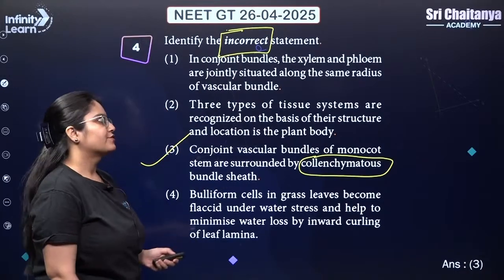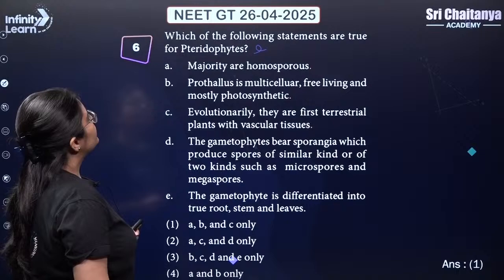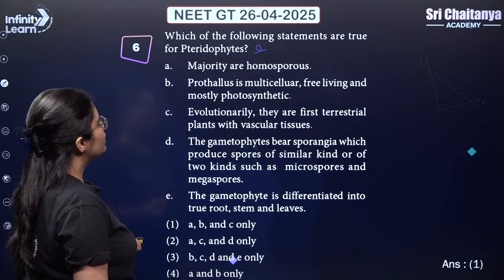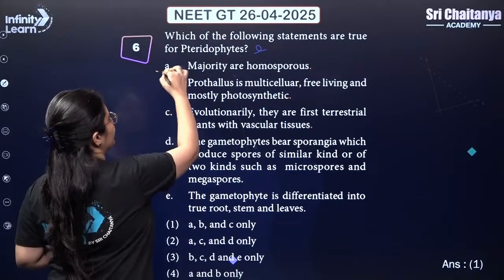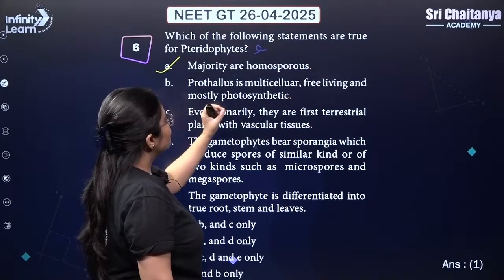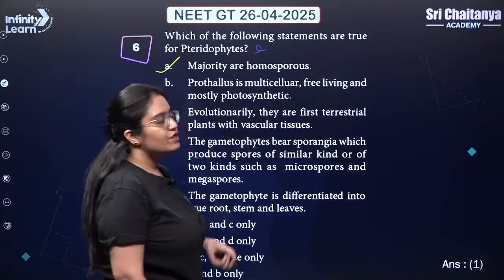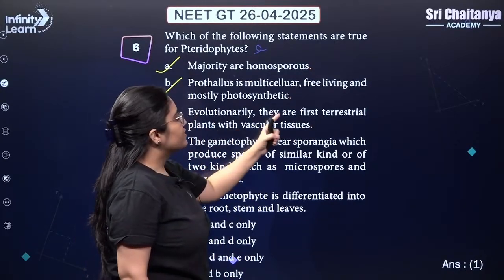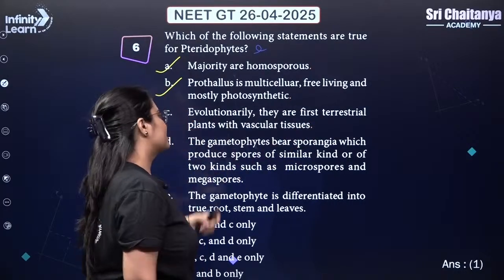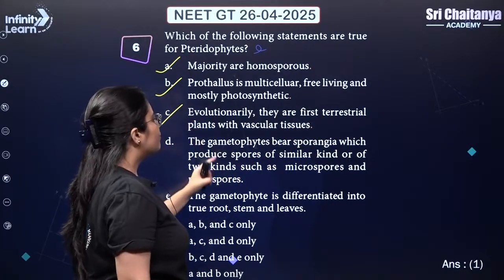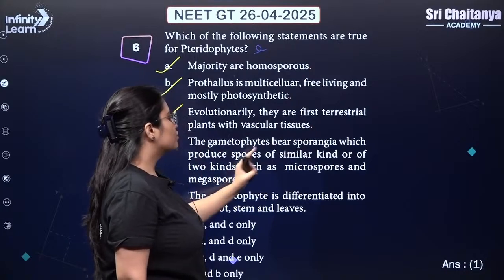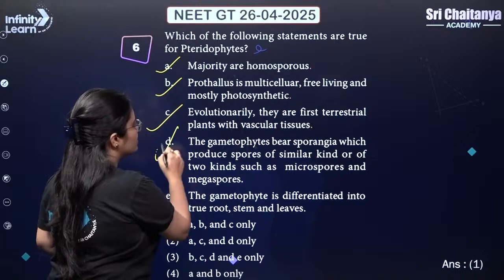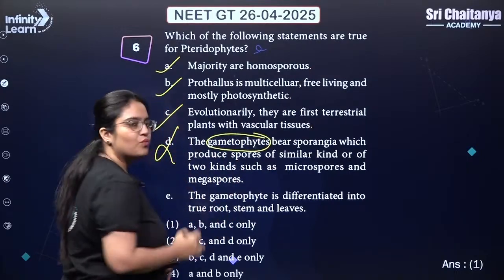Okay, next. Which of the following statement are true for pteridophytes? They are majority, right? So in pteridophytes, majority are homosporous, correct? Prothalus is multicellular, free-living and mostly photosynthetic. This is also correct. Evolutionary pteridophytes, they are the first terrestrial plants with vascular tissues, correct. The gametophyte bears sporangia, which produces spores of similar kinds or of two kinds such as microspore, megaspore. This is wrong because it is not gametophyte, it is sporophyte.